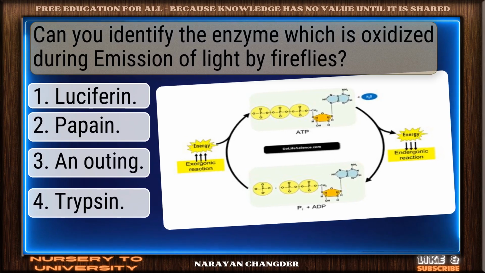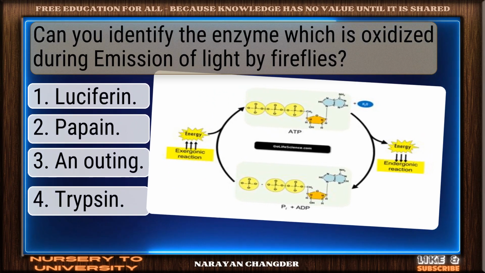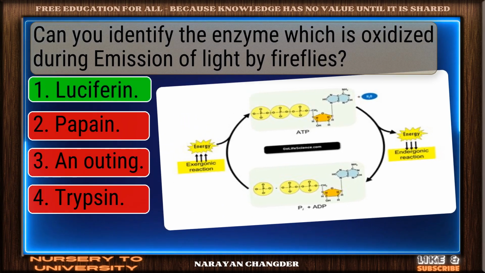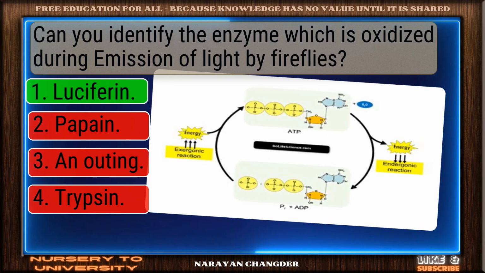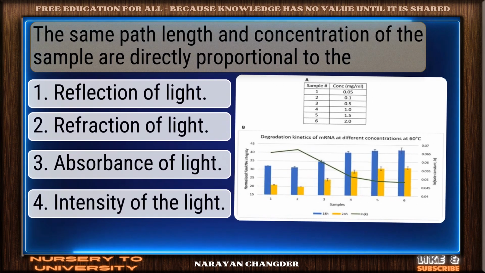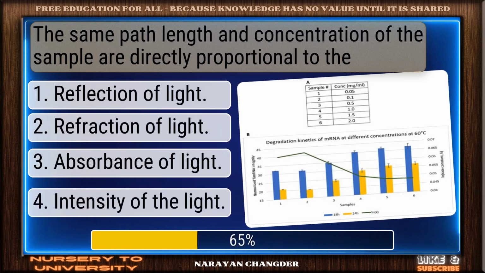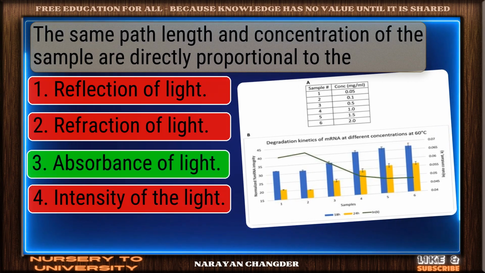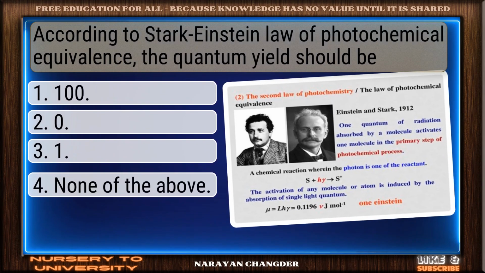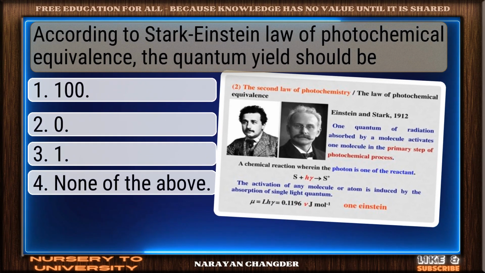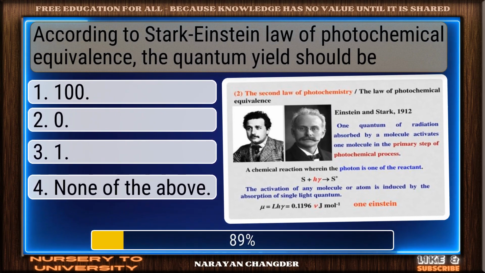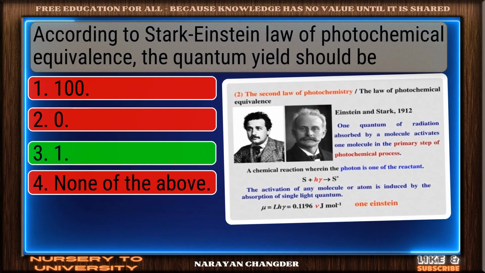Can you identify the substance which is oxidized during emission of light by fireflies? Smart move. Luciferin is an accurate answer. For the same path length and concentration of the sample, dash is directly proportional to the dash. You got it. Your choice, absorbance of light, is right. According to the Stark-Einstein law of photochemical equivalence, the quantum yield should be dash. Valid point. One is true.